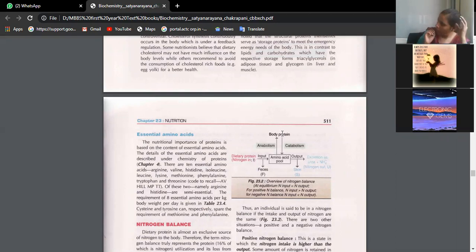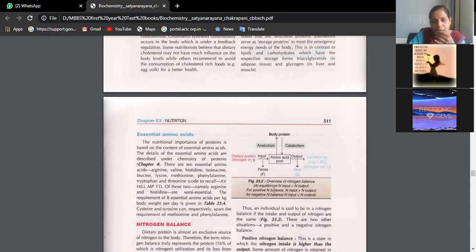What is the body protein? Bone, muscle, hair, nail, hormones, plasma proteins, all those proteins are synthesized from this amino acid pool. That is anabolism. Once the lifespan is over, like hemoglobin at 120 days, it will be broken down into heme plus globin, which again comes back into the amino acid pool. Whatever is in excess is not stored; it is excreted in fecal matter, urine, or sweat. We lose a certain amount of urea and nitrogen. So this is the overview of nitrogen balance.